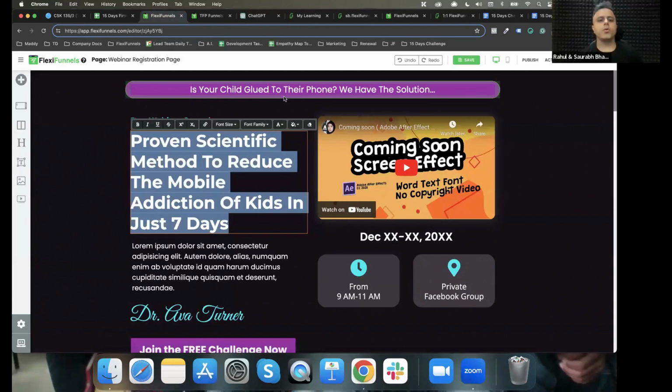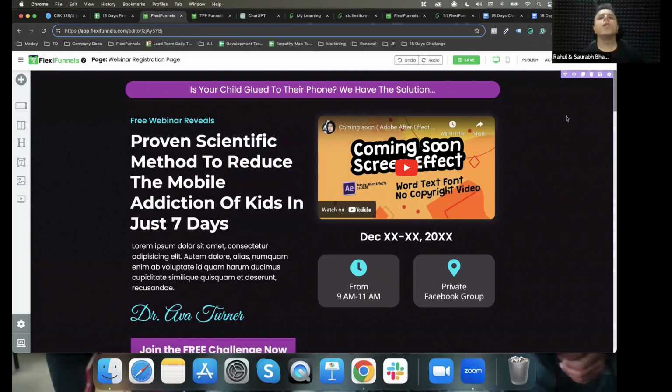So if you will see both of these, first of all, what we have done is we have talked about the pain. We have talked about the problem. Is your child glued to their phone? And then we are talking about the solution. Proven scientific method to reduce the mobile addiction of kids in just 7 days. Right? So we have the problem, we have the solution.